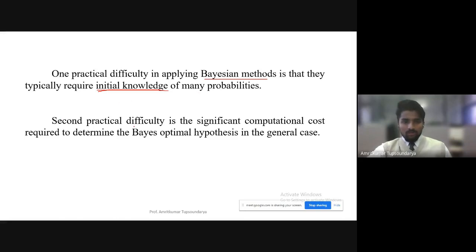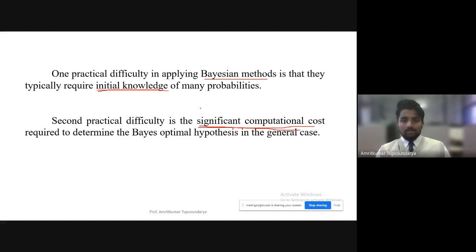The second difficulty that we might face in this Bayesian method is the significant computation cost. Why? As I mentioned, for every hypothesis we are computing the probability. So if the data set has a large number of hypotheses, that means we have a larger version space.